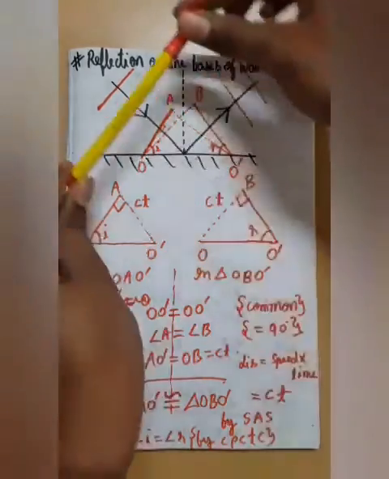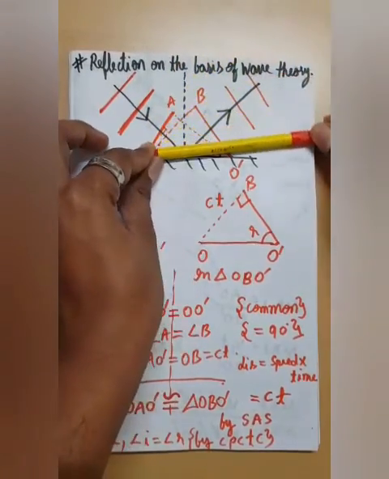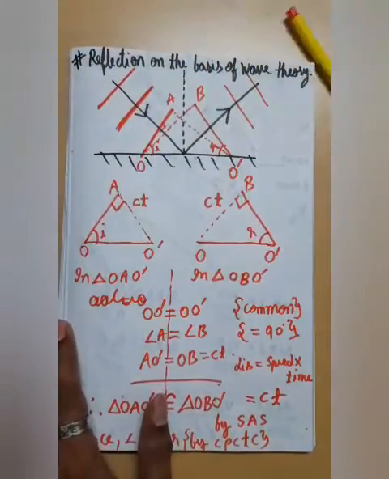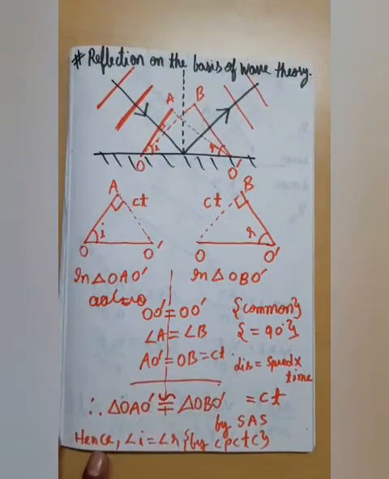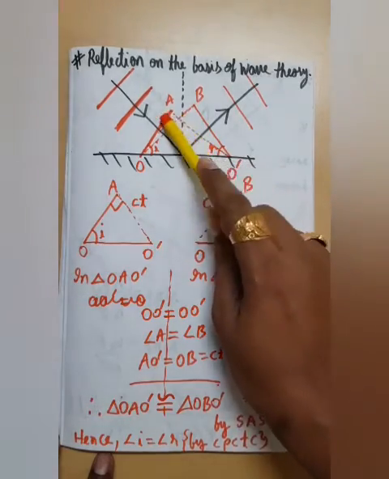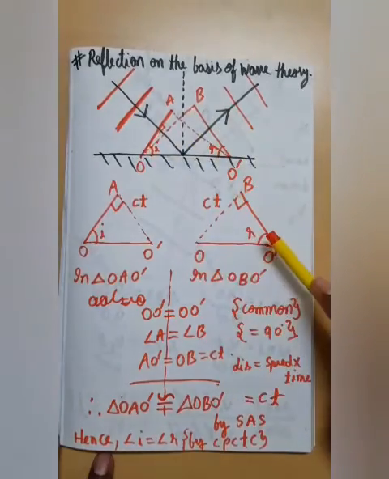Again I would show you, this wavefront is coming like this. After striking the surface it would turn like this, and then this would go up, and then the wavefronts would move ahead. So the time taken would be the same for both the ends to turn. And obviously the speed would remain the same because it is in the same medium. So if we apply the formula for distance, that is distance is equal to speed into time, we would get AO dash = ct as well as OB = ct.